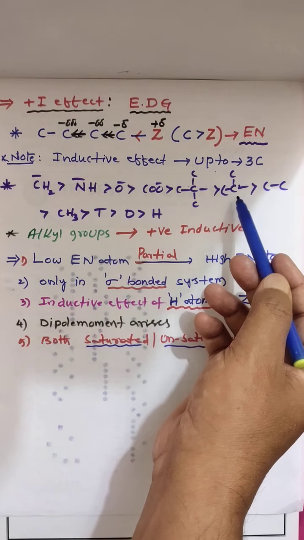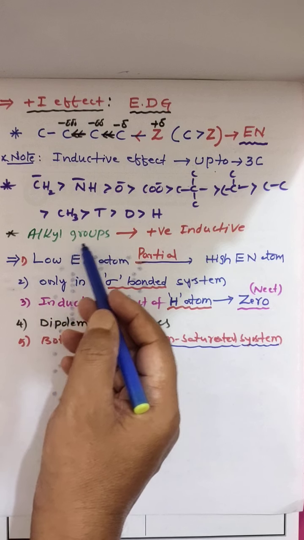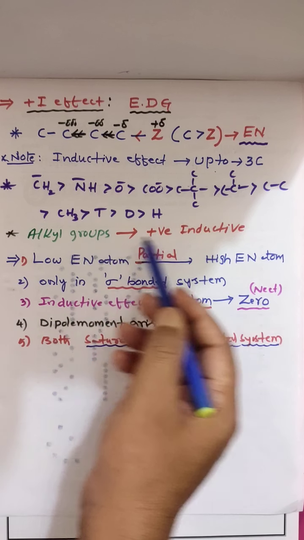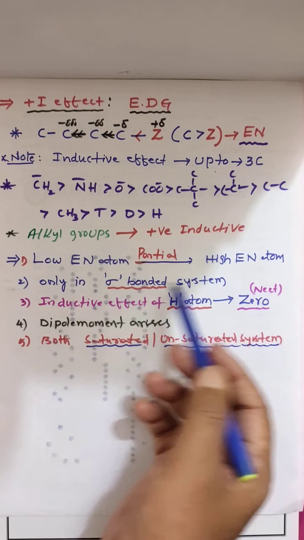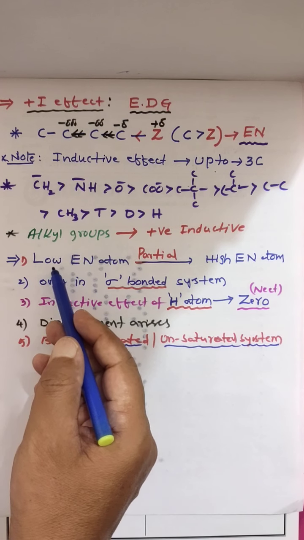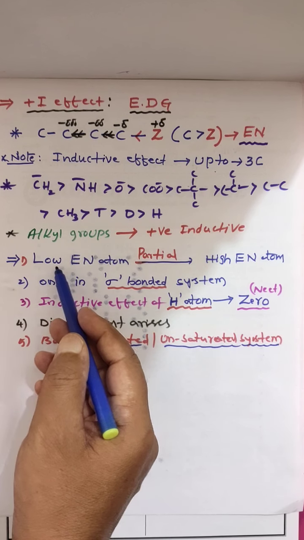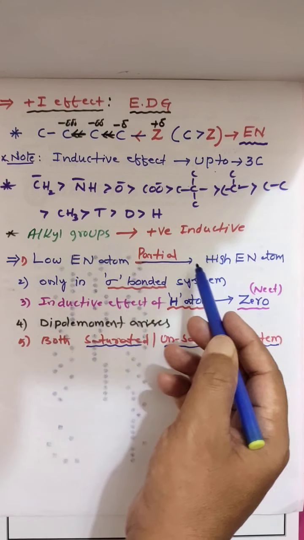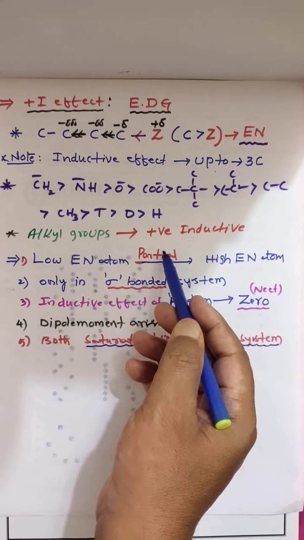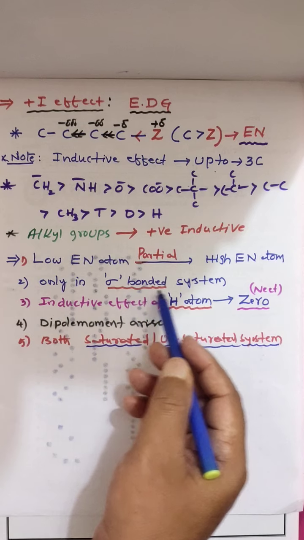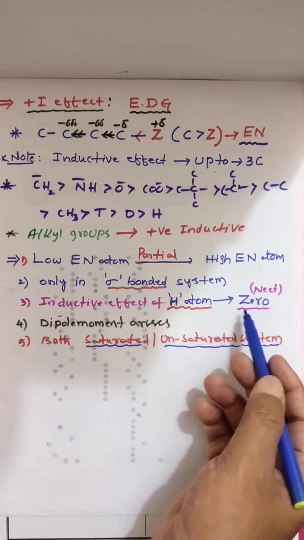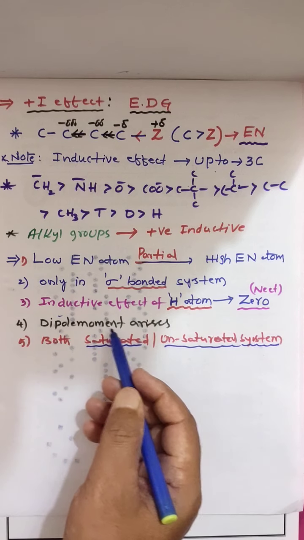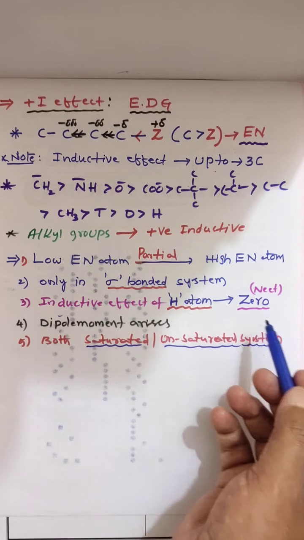And these are the groups you have to remember. All alkyl groups show positive and all functional groups show negative. Here what happened? Electrons are moving from low electronegative atom to high electronegative atom partially. It is in sigma bonded system only, and inductive effect of hydrogen atom is 0, and due to inductive effect dipole moment will arise.